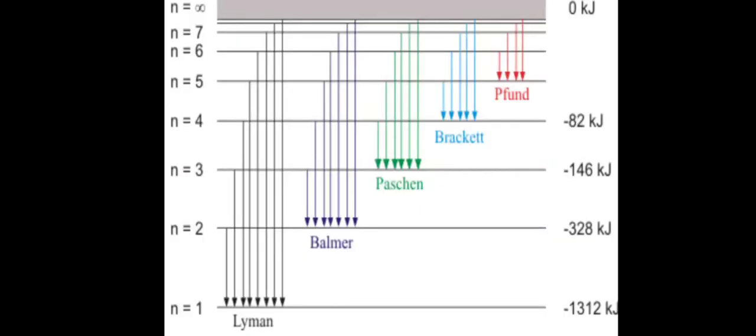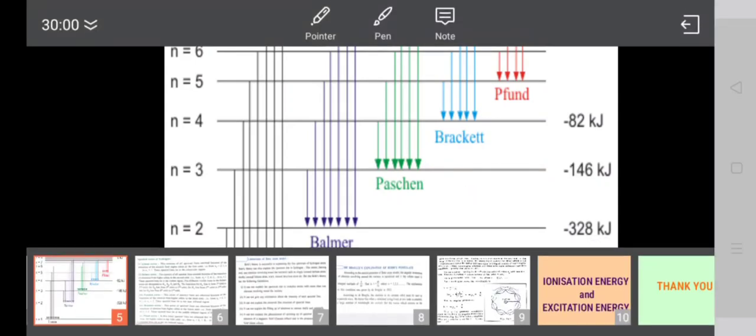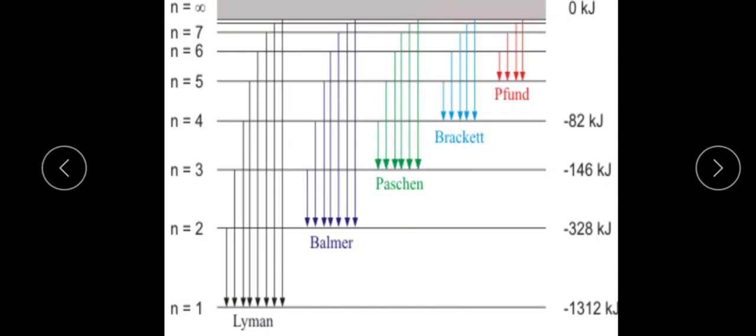See, if an electron is excited from the ground state to a higher state, some energy is required. That energy we call the excitation energy.